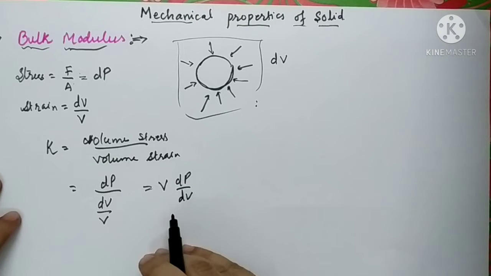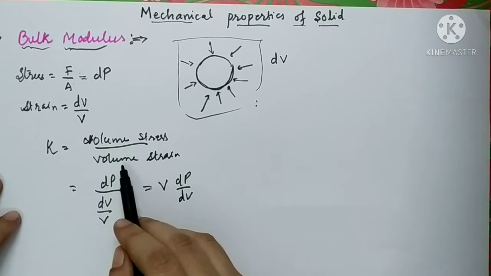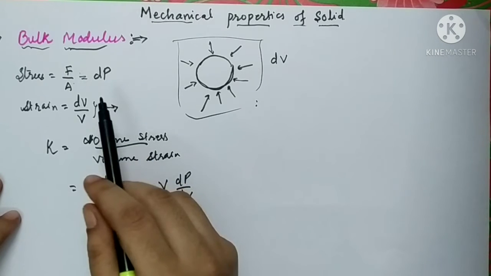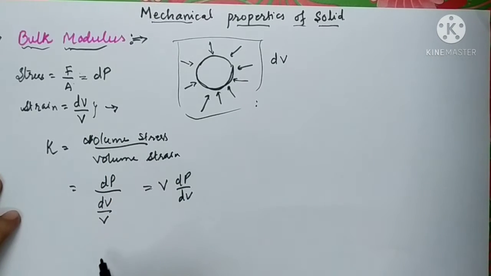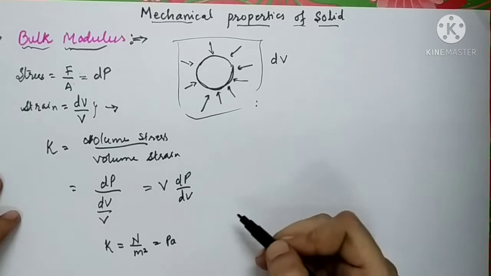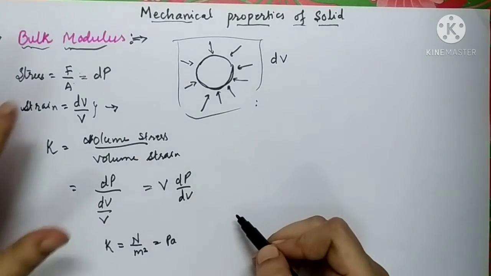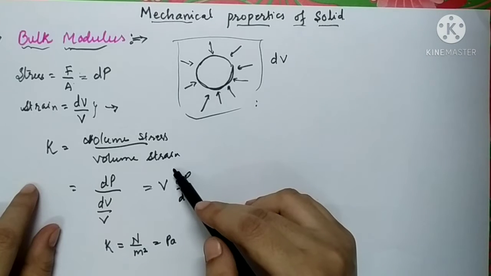What would be the unit of this bulk modulus? As it is a ratio of stress to that of strain, and we all know that strain is the ratio of two similar quantities, it is a unitless quantity, and the stress is force per unit area. So the unit will be Newton per meter square. Henceforth, the unit of bulk modulus is also Newton per meter square, or you can write it as Pascal. So this is all about the bulk modulus of elasticity. How are you going to define the bulk modulus? It is nothing but the ratio of volume stress to that of volume strain.